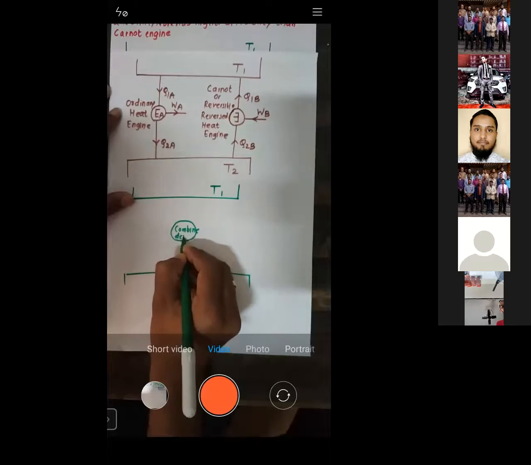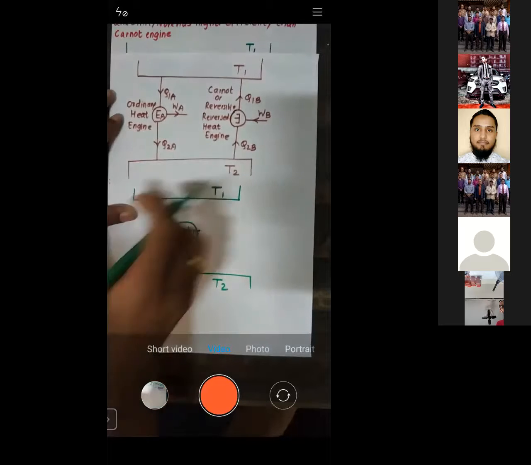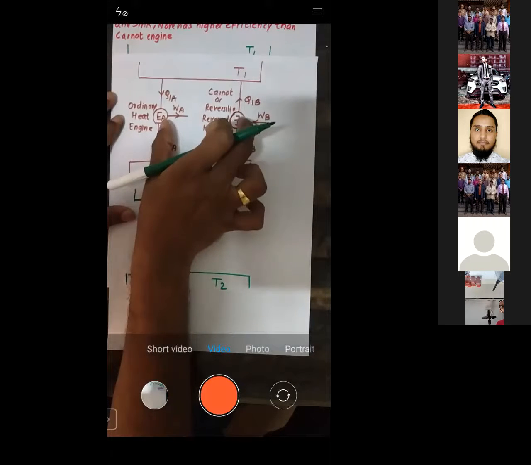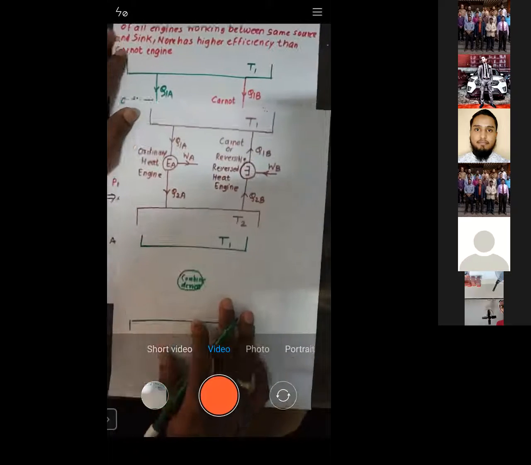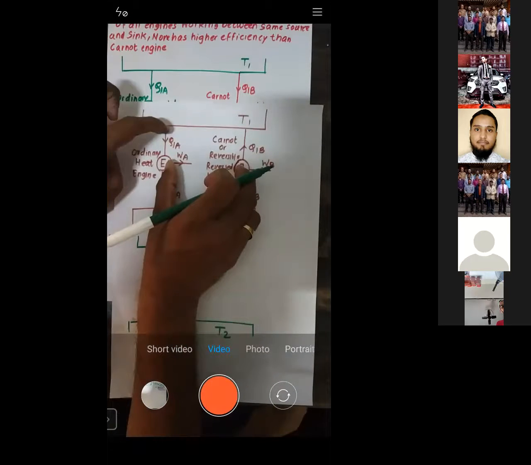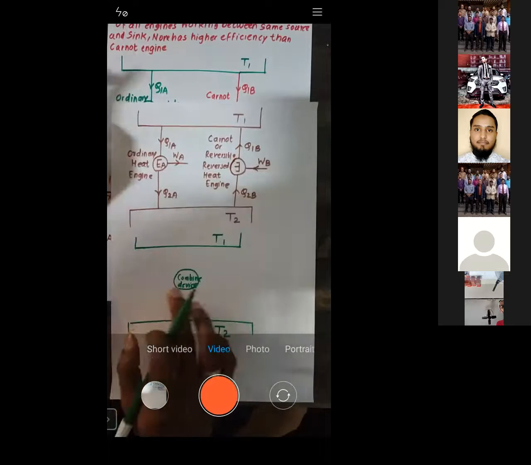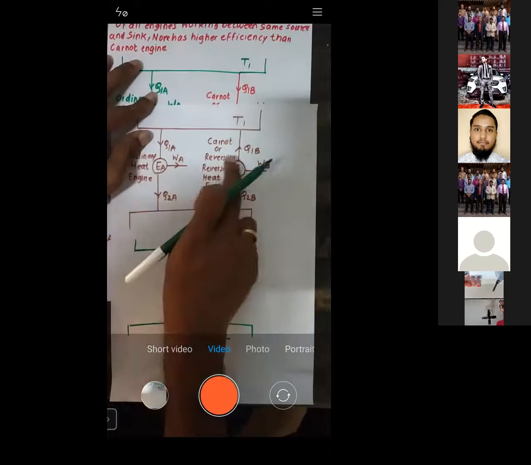Okay, this is a combined device. Now see, when we combine this heat engine and reverse heat engine, let us combine it. Okay, now let us start. See here, when you combine it, what happens? Q1A is received and Q1B is rejected. See, this is coming down, this is going up.